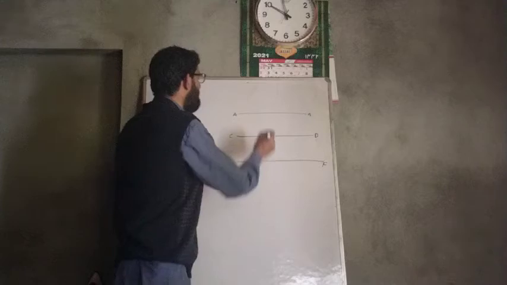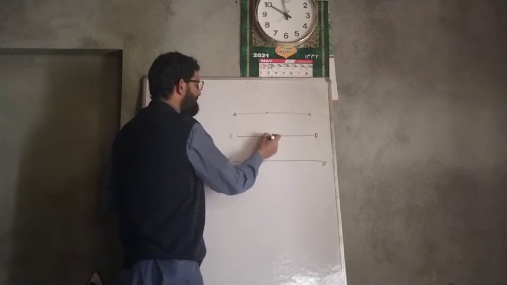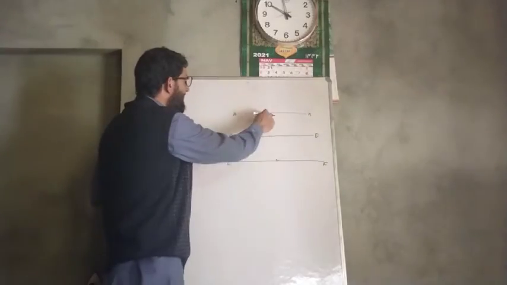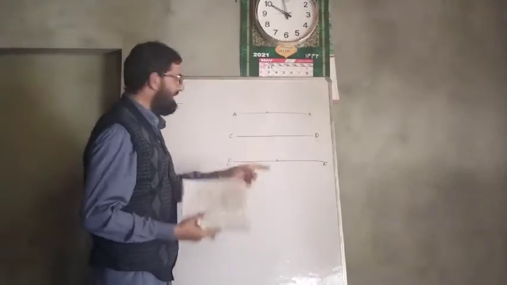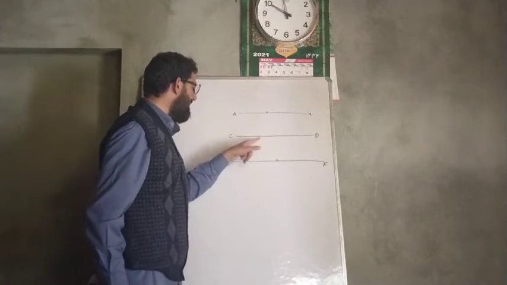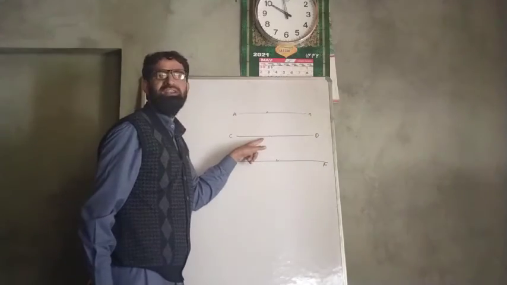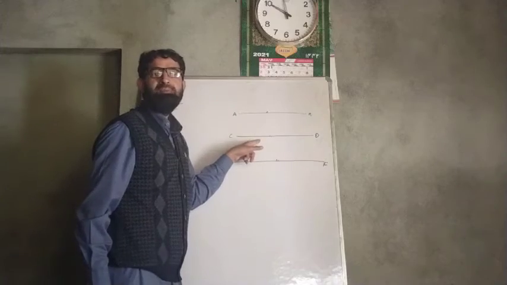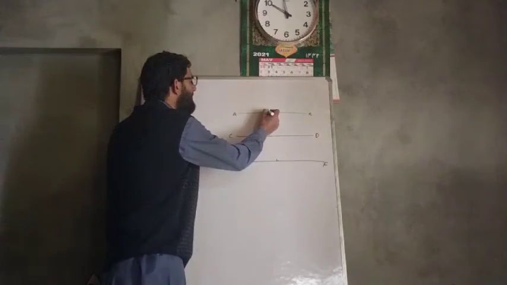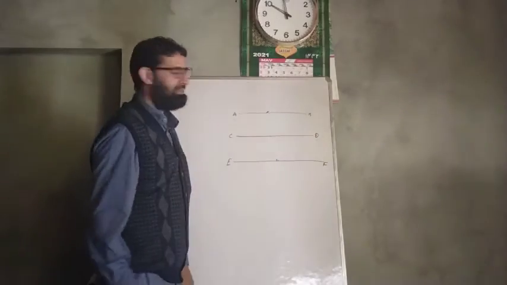Now it is given that AB is parallel to CD and CD is parallel to EF. Obviously, AB is parallel to EF because these two lines are parallel to the same line. AB is parallel to CD and EF is also parallel to CD. When two lines are parallel to the same line, they are parallel to each other. Therefore, AB is parallel to EF also.